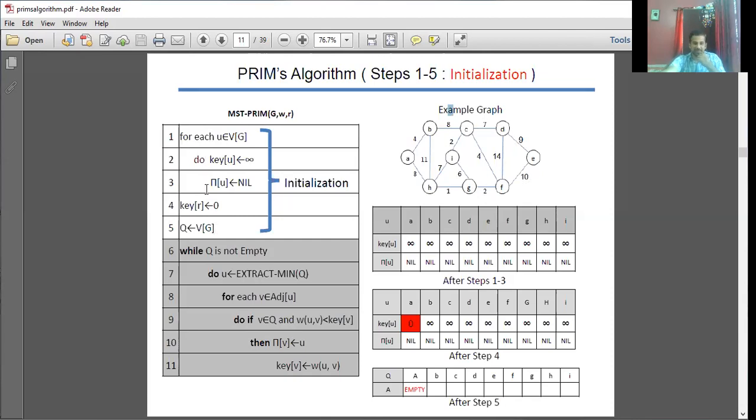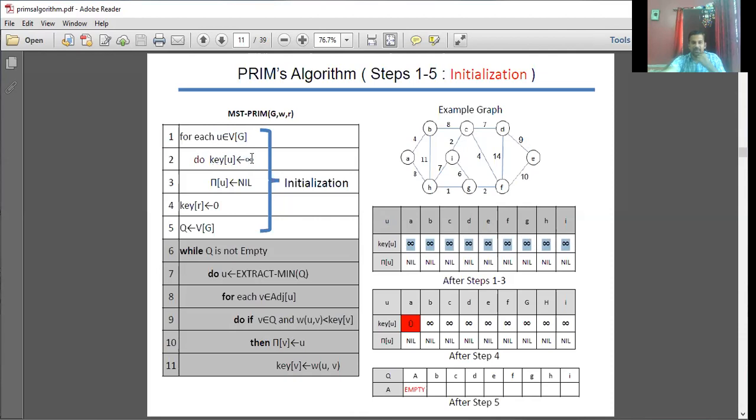The first 3 steps are an initialization of your key vector. U is nothing but all the vertices of your given graph G. Here in this case, your vertices vary from A to I: A, B, C, D, E, F, G, H, I. The key value of all these vertices is initialized with infinity.